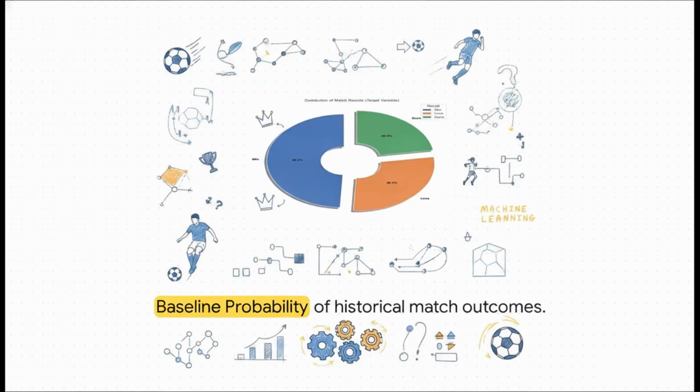But before the really complex math begins, the model has to establish a fundamental historical truth. Based on all that historical data, the baseline probability reveals that roughly 49.2% of matches result in a win, 28.3% are losses, and 22.5% end in a draw. This is the bedrock. This is the foundation. And from here, well, the math gets a whole lot more sophisticated.